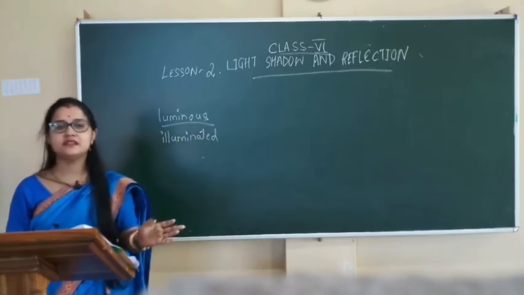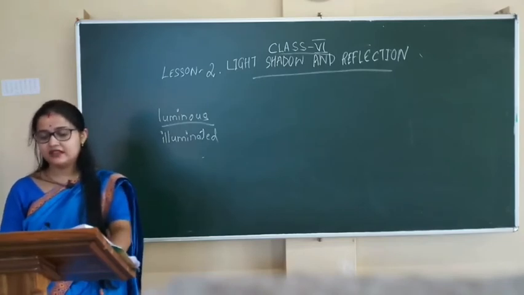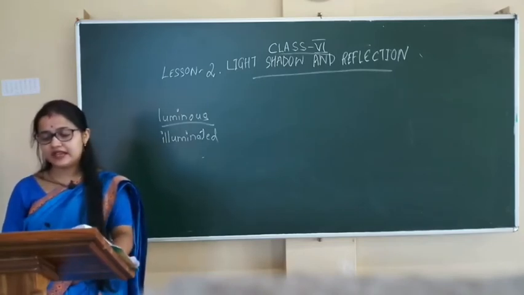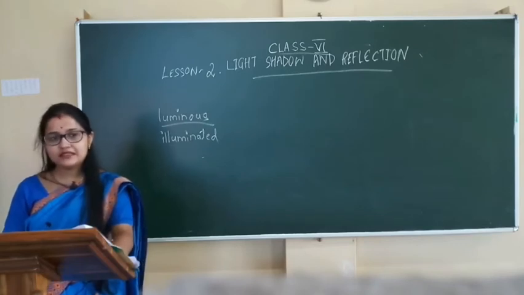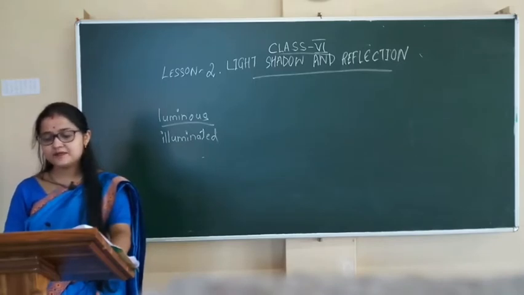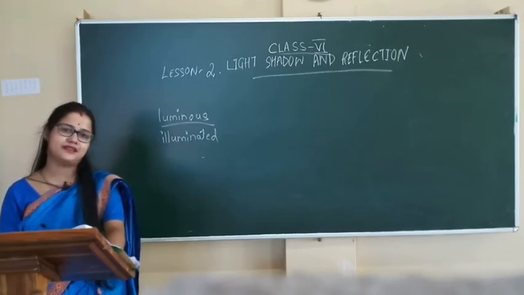As only some of the light passes through translucent objects, we are not able to see things properly. It is not clear. We cannot see things clearly. Certain types of glass and plastics are translucent materials.